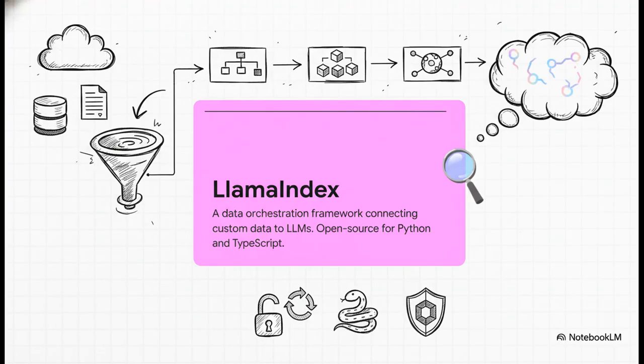Okay, so what is it technically? The official term is a data orchestration framework. Sounds a bit fancy, right? But all it really means is that it's the conductor of the orchestra. It handles the whole process, from pulling in your data, whether it's from PDFs or APIs, to structuring it so the LLM can make sense of it, and then serving it up at just the right time. The best part, it's open source and works with Python and TypeScript, so it's ready for pretty much any developer to pick up and use.